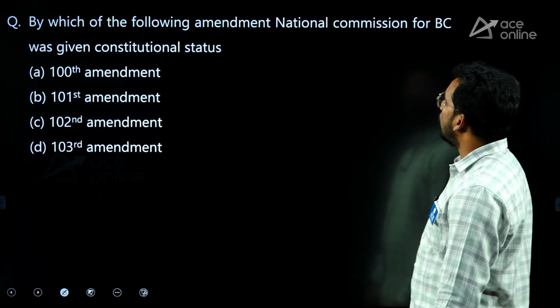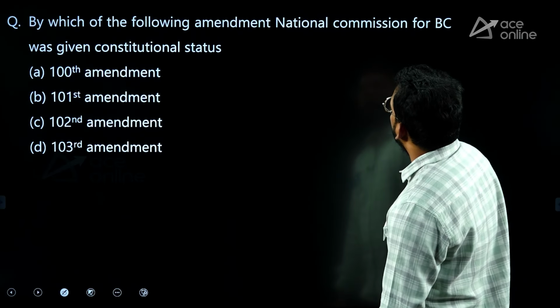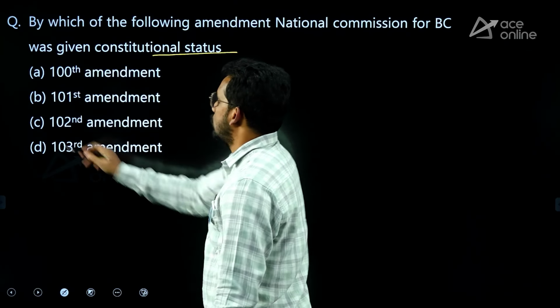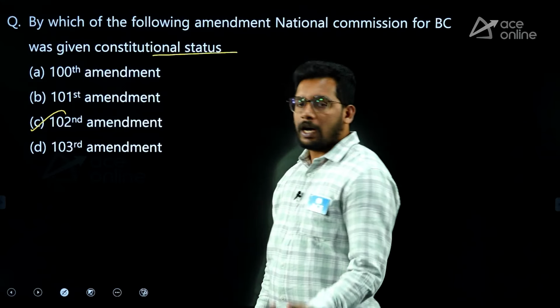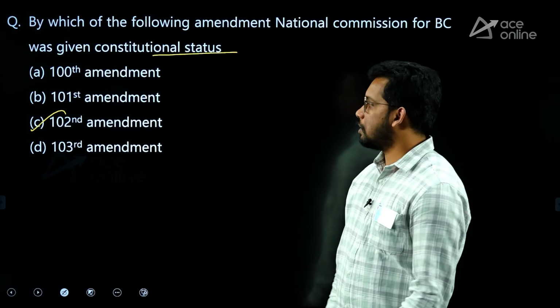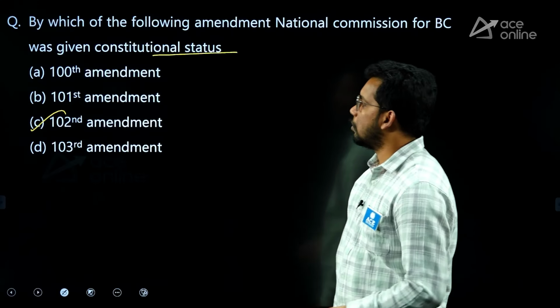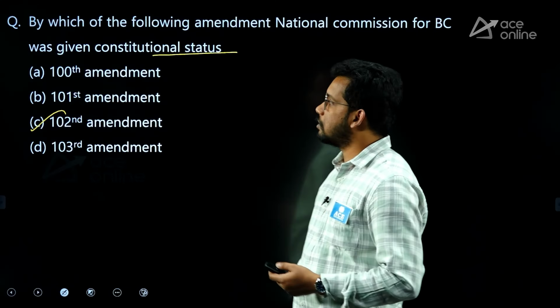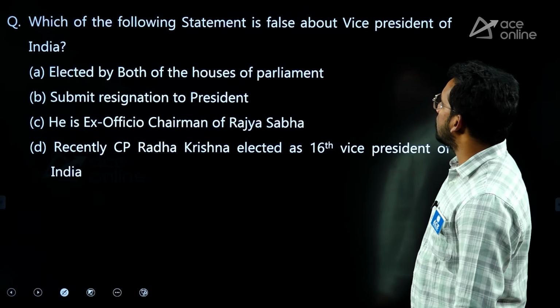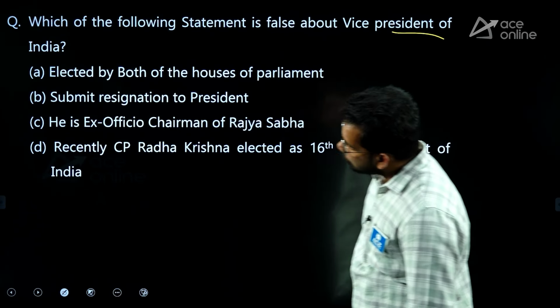Next, which of the following amendments gave the National Commission for BC constitutional status? It's very direct. 102. 100 is the India-Bangladesh border agreement, 101 GST, 102 NCBC. You can see EWS is the next one. So the answer is C. Which of the following statements is false about the Vice President of India?